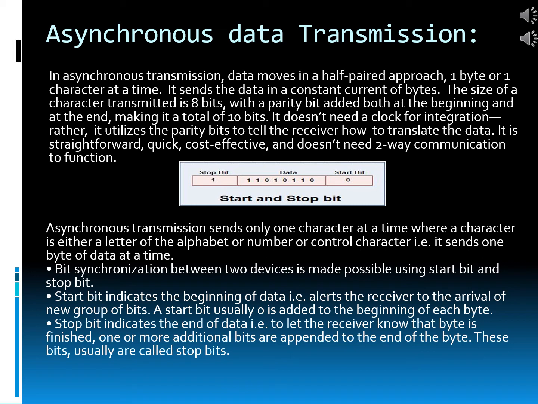The other type of data transmission is asynchronous data transmission. In asynchronous data transmission, data moves in a half paired approach, one byte or one character at a time. It sends the data in a constant current of bytes. The size of a character transmitted is 8 bits, with a parity bit added both at the beginning and at the end, making it a total of 8 plus 2, that is 10 bits.